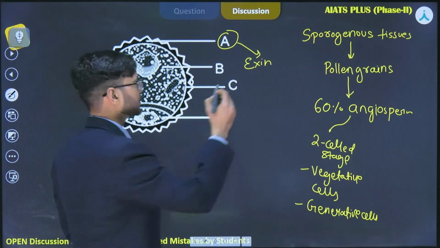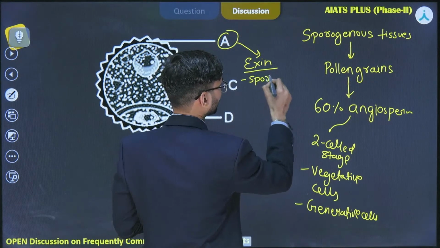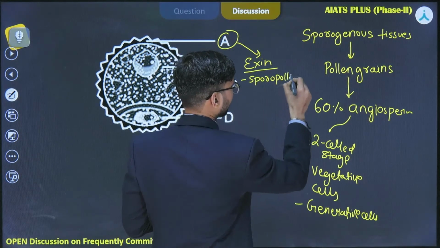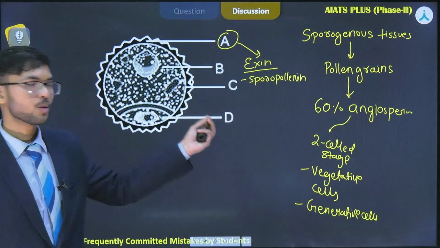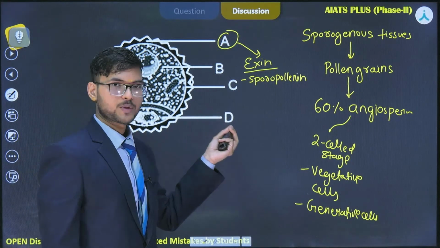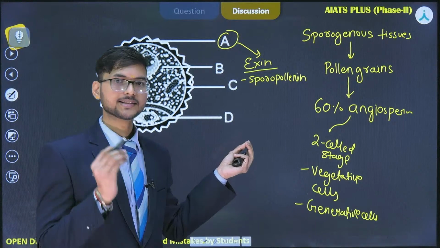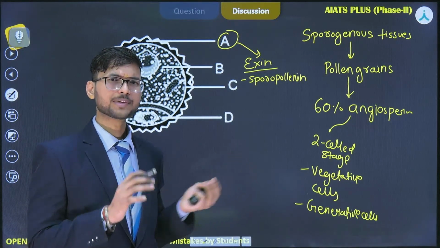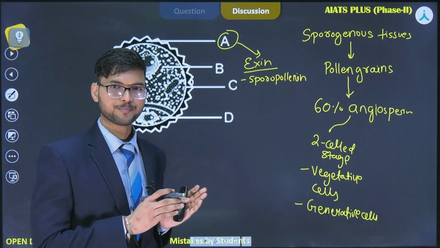The outer wall layer is called exine, which consists of sporopollenin. This compound sporopollenin is very hard, and also resistant to various alkalis and acids. Up till now, no enzyme or chemical is known that can degrade sporopollenin.